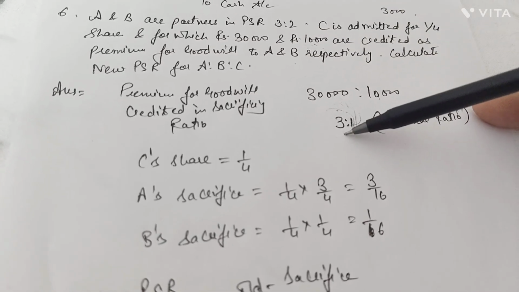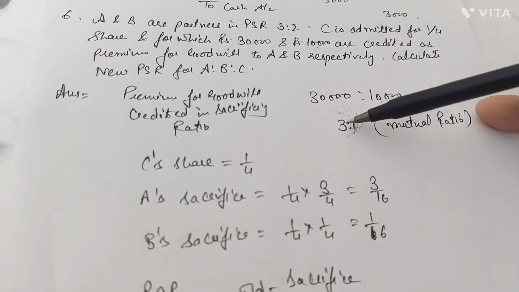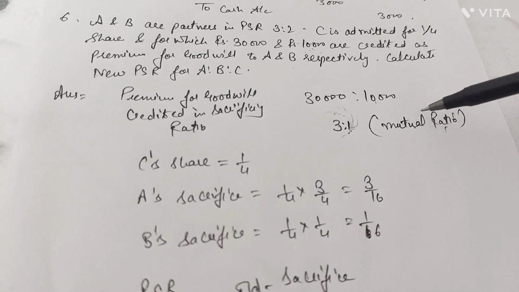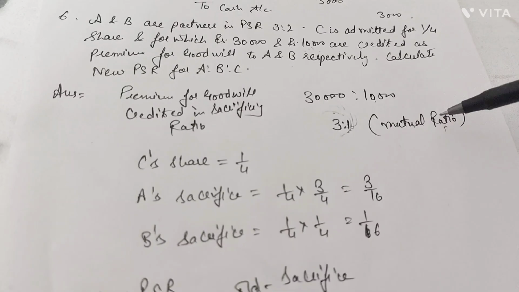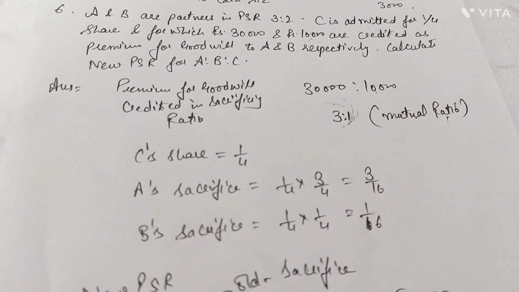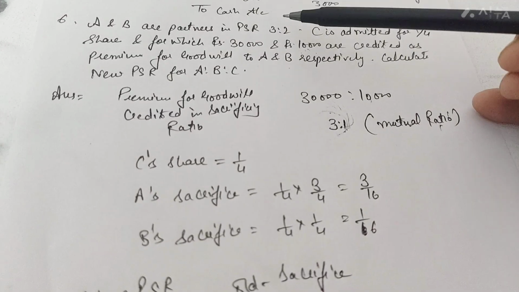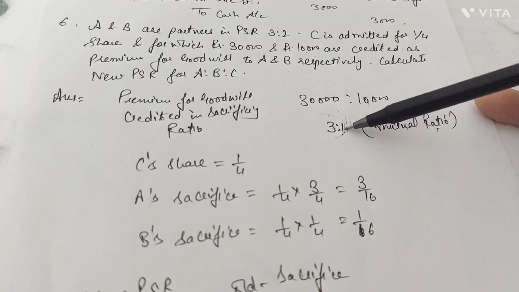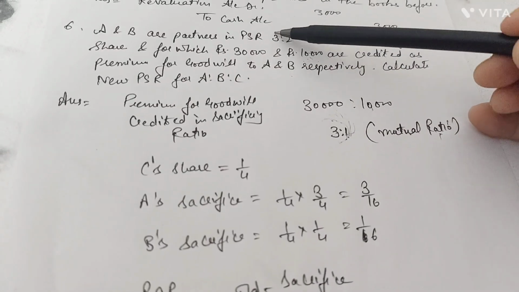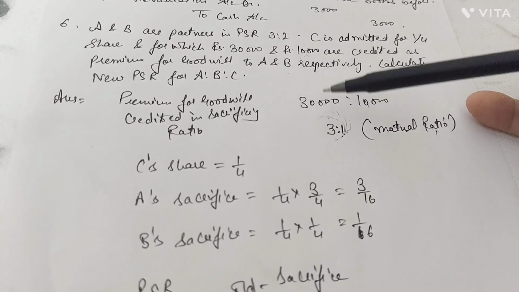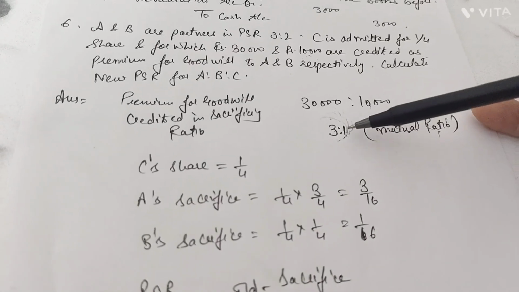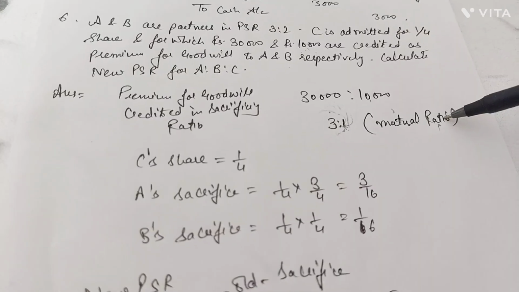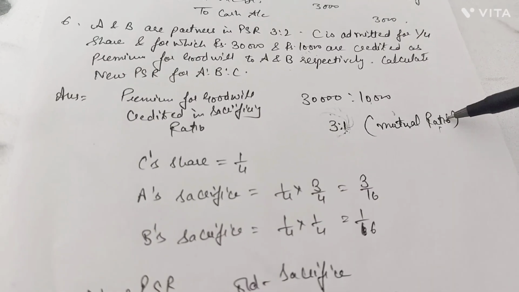How much A sacrificed in ratio to B is 3:1. But beta, this is their mutual ratio. Mutual ratio means in the ratio they were mutually sacrificing. From their old ratio, we cannot deduct 3:1. If I say their old ratio is 3/5 and 2/5, I cannot deduct 3/4 and 1/4. Rather, I will have to convert this mutual ratio into a total sacrificing ratio. How is it to be done?